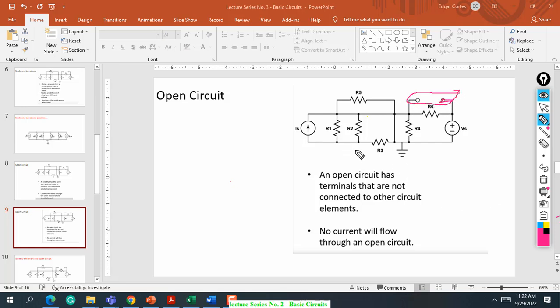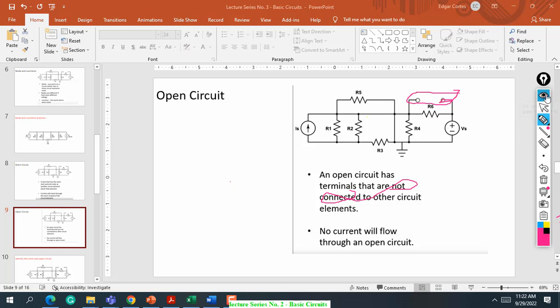Kana akong i-highlighted og pink. Okay, so klaro kay ng open circuit, no? Not connected, no? So not connected, kani nga definition. So open, no? So sayon kay siya identify class compared to short circuit. So remember the short circuit, wire ang nag-connect, dili siya circuit elements like resistor, independent voltage source, independent current source. Okay? So I hope klaro na nato, no?